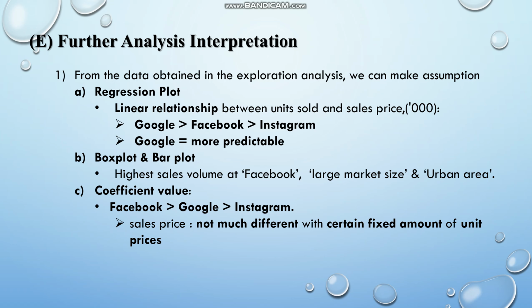From the data obtained in the EDA, we can make the assumption that from the regression plot, Google is more predictable because its linear relationship is the strongest. And then from the box plot and bar plot, we can say that higher sales volume will be at Facebook, larger market size, and urban area. For the coefficient value, we can't get any insight from here because the sales price difference is not much with a certain fixed amount of unit price.